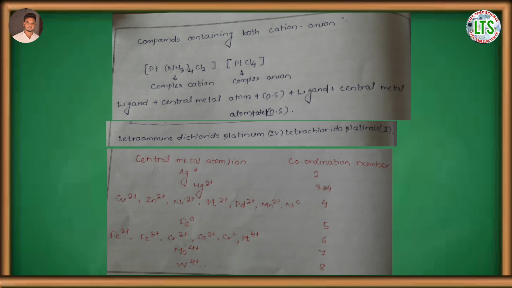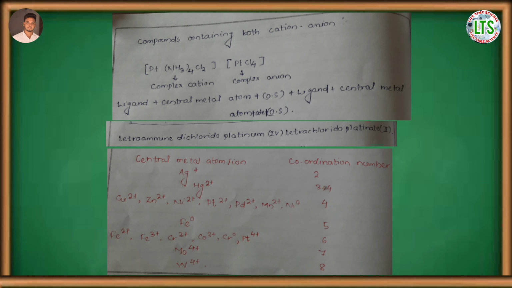If the coordination number is 4, then the oxidation state of copper is +2, zinc is also +2, nickel is +2, Pt is +2, palladium is +2, manganese is +2, and nickel is 0. If the coordination number of iron in the complex is 5, then the oxidation state of iron is 0.